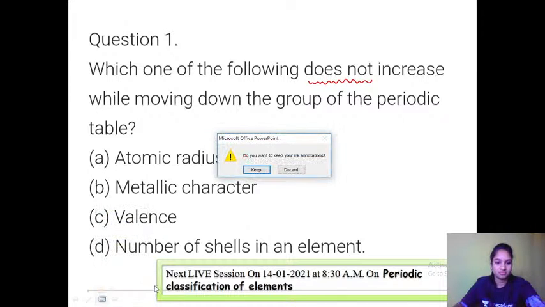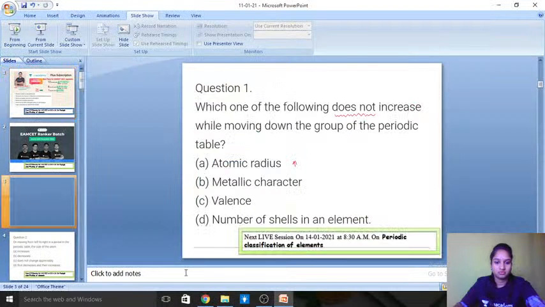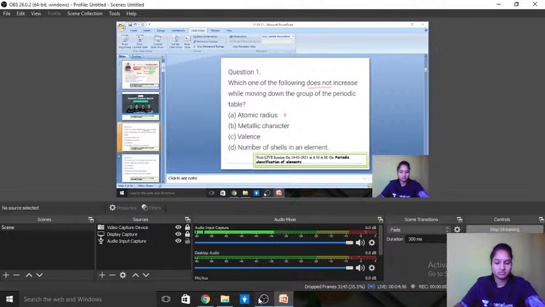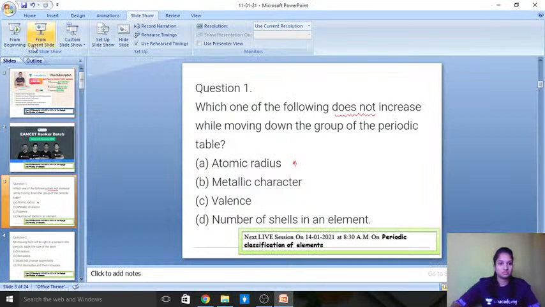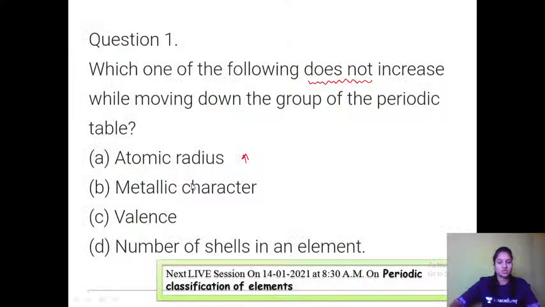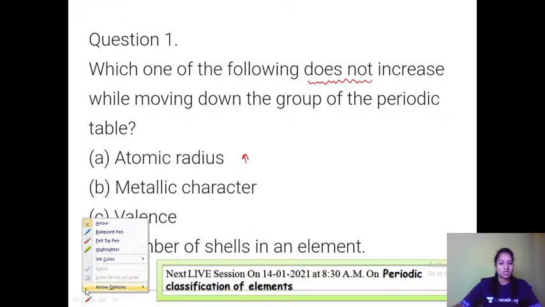Okay, so metallic character, as you know, size increases. So the ability to donate the electron will also increase, and therefore metallic character would also increase, right?